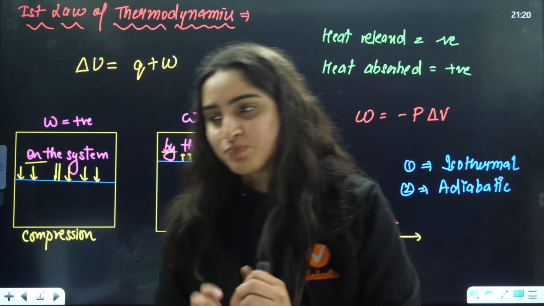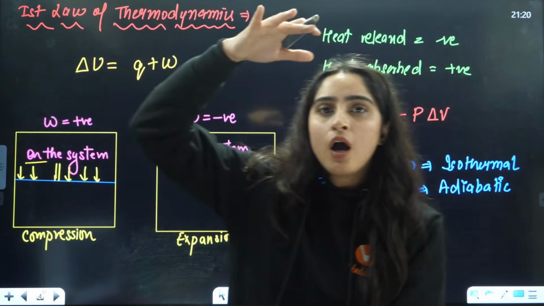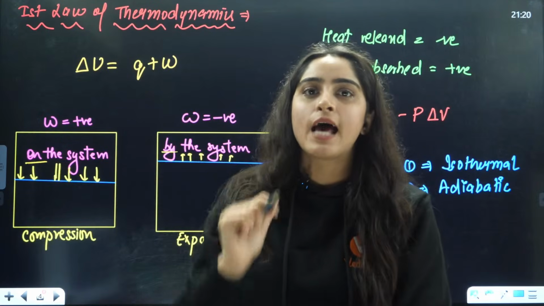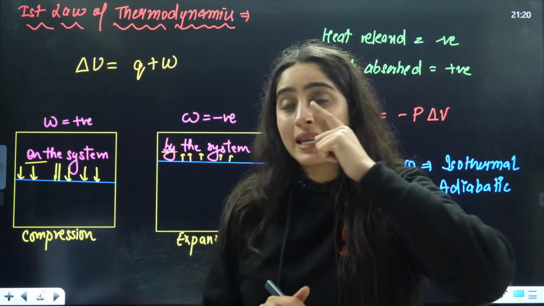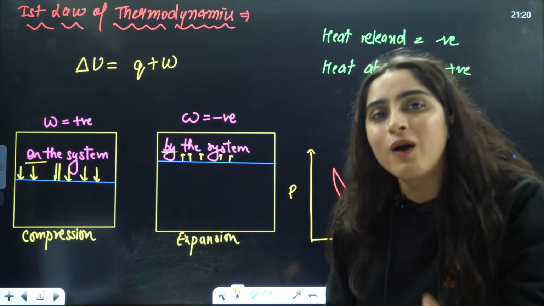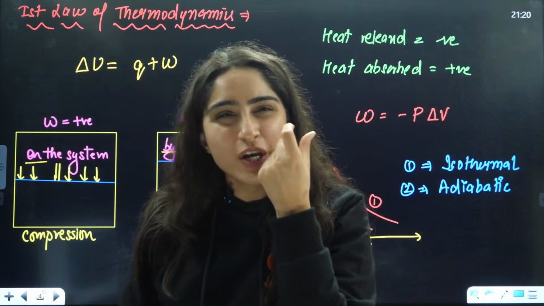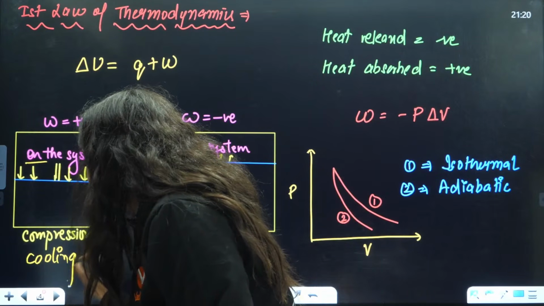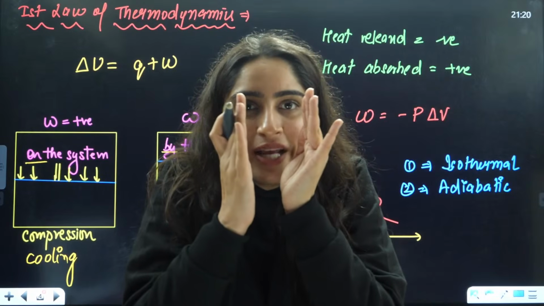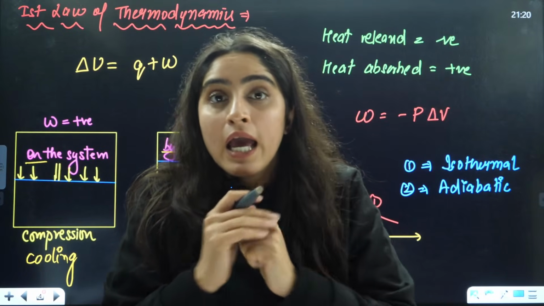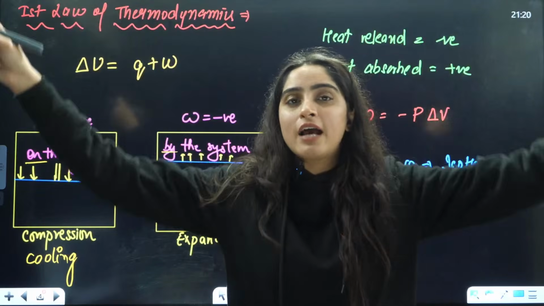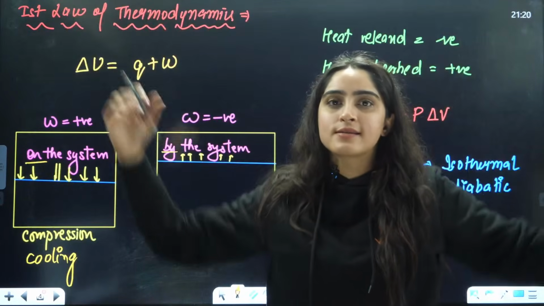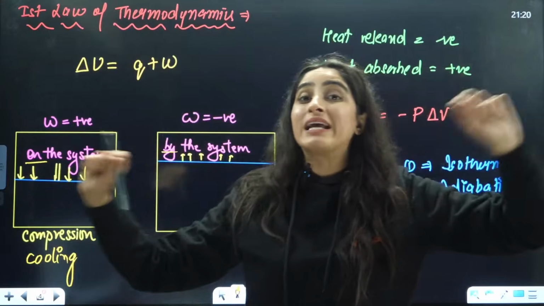Okay, understood? Now, understand one thing. Work is done on the system. Whenever we are doing work on the system, compression is happening. Compression is also called cooling. One very good question they can ask you is that compression is basically cooling. Whenever molecules are getting closer to each other, that means cooling is happening. If temperature increases, molecules move away from each other, that means expansion is happening. Work is done by the system, expansion is happening. Molecules are going away from each other.